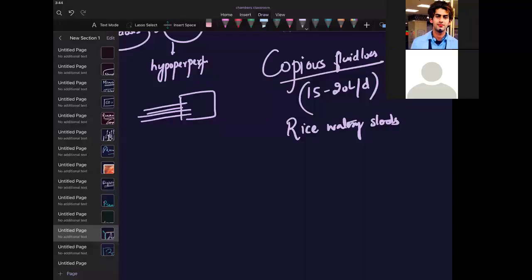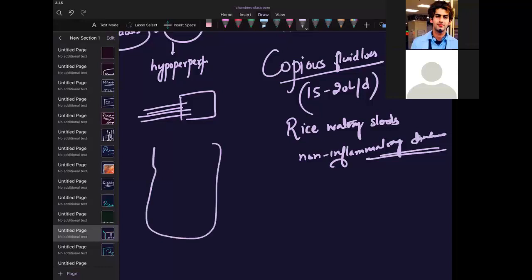Is it an inflammatory diarrhea? No, it's a non-inflammatory diarrhea. You can check on the internet. The stool looks as if it is rice water, so that color of stool will be there.